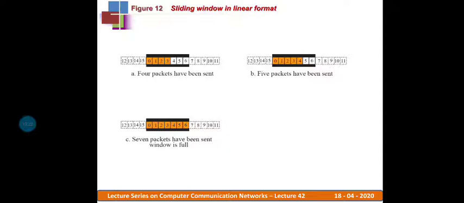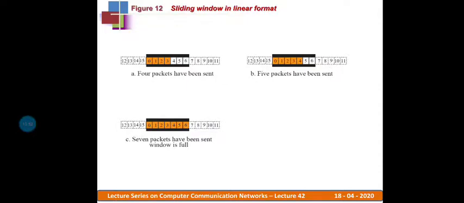Now this window is completely filled with orange, starting from 0 to 6. It means that if I get any further request from the upper layer, the buffer is full and I can't accept it because I don't have any sequence number, until my sliding window slides further and provides me an empty slot.